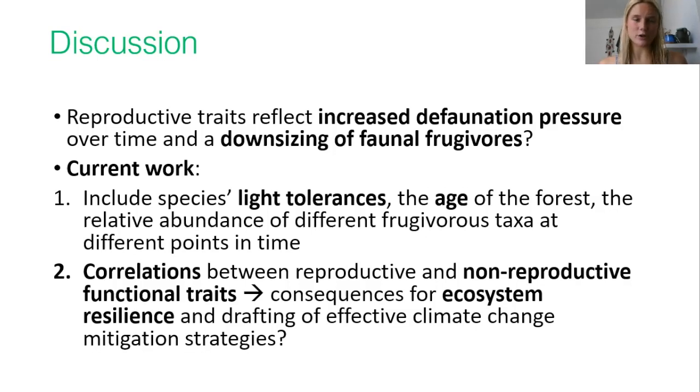Preliminary results suggest that animal dispersed tree species have a greater wood density than abiotically dispersed species, and the greater the seed size of the animal dispersed tree species, the greater the wood density. So there are potentially far-reaching consequences for ecosystem resilience, with negative feedback loops between defaunation and climate change. And also considerations towards defaunation must be given when drafting effective climate change mitigation